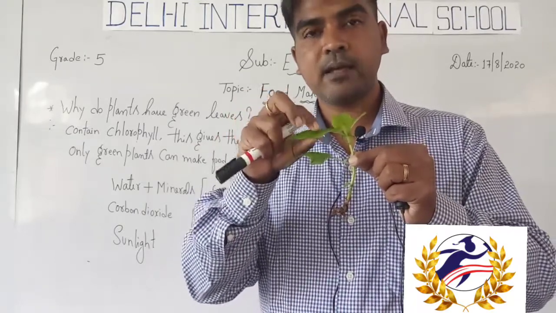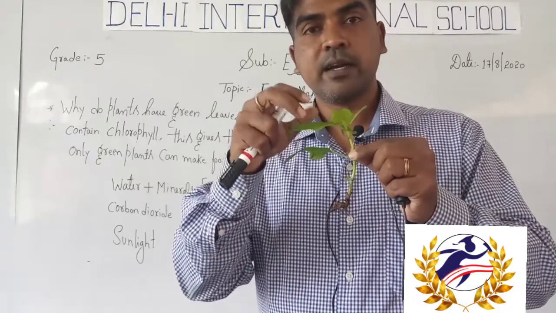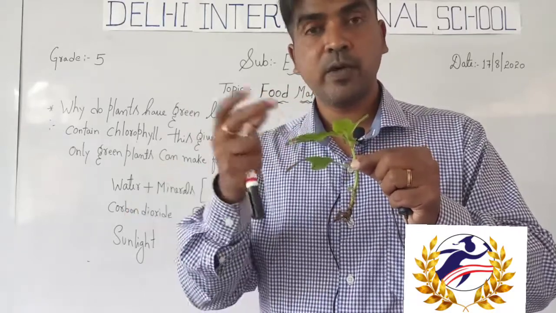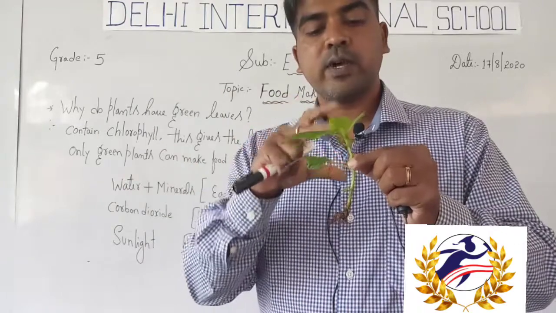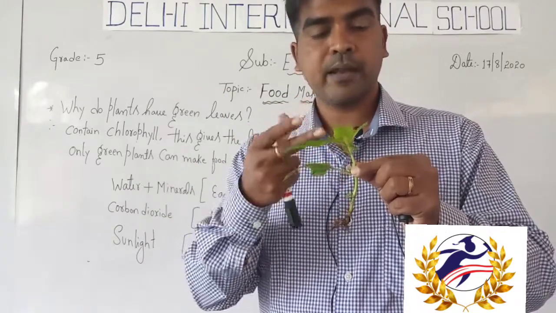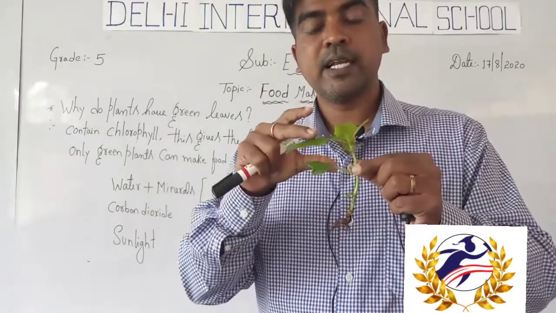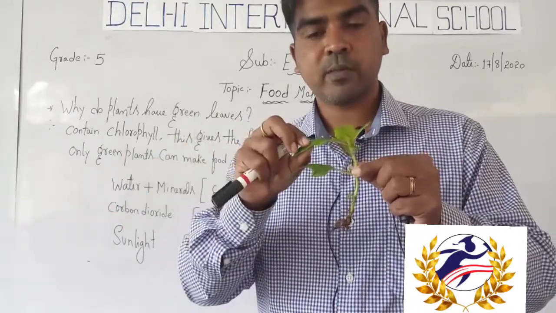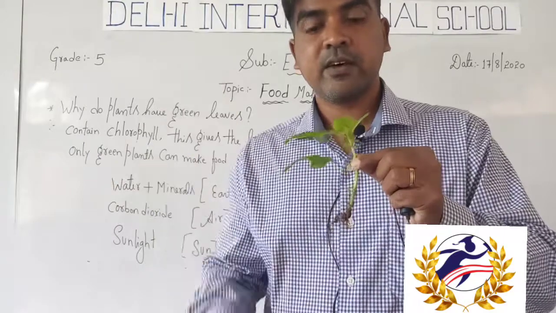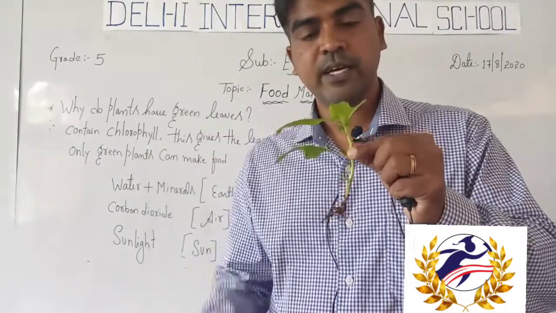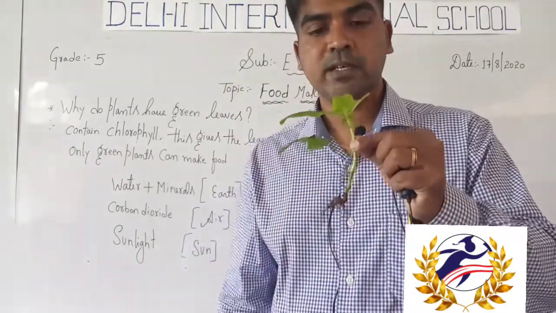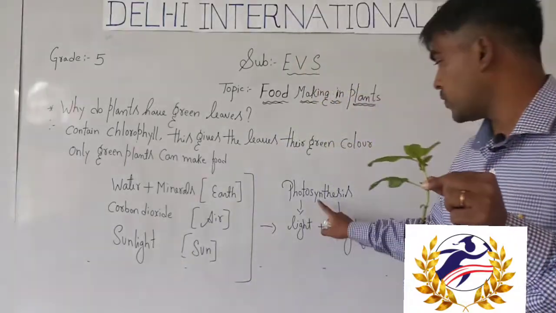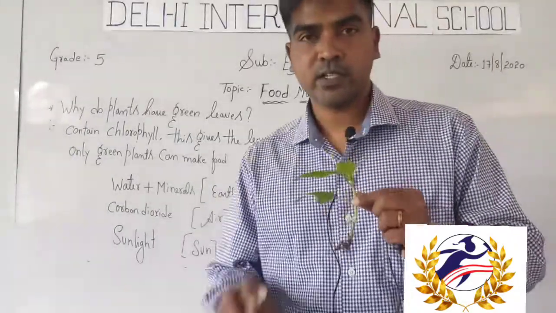While preparing food, the leaves release oxygen to the air. When the photosynthesis process happens in the plant, it absorbs the carbon dioxide and releases the oxygen. So this entire food making process in plants is called photosynthesis. Hold on, students.